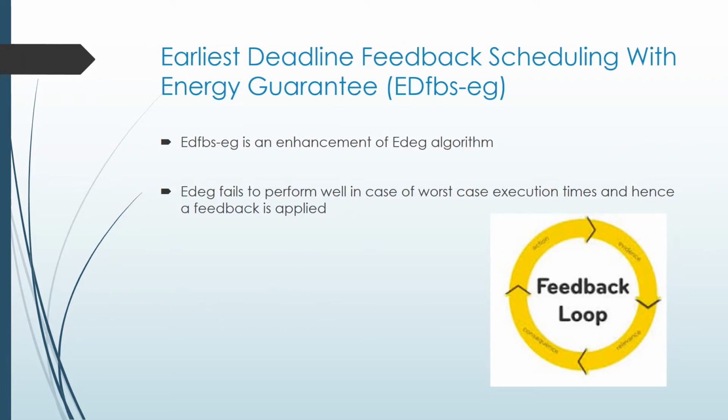The second algorithm is earliest deadline feedback scheduling with energy guarantee. This algorithm is an enhancement of the EDEG algorithm and is improved by adding feedback to the EDEG algorithm. The EDEG fails to perform in worst case execution times and hence the feedback is applied to improve the performance.